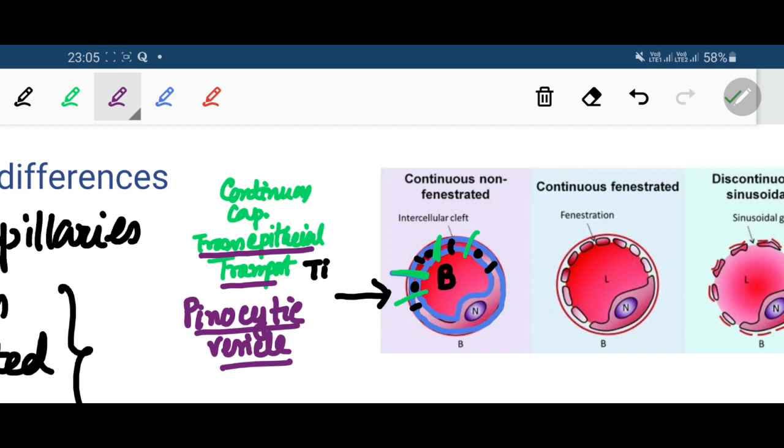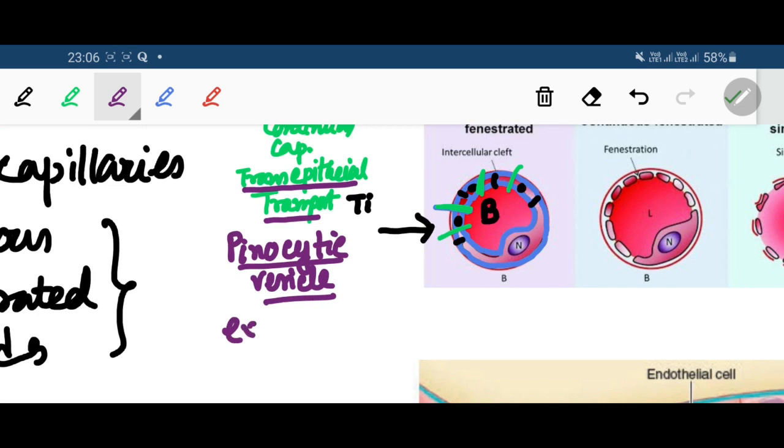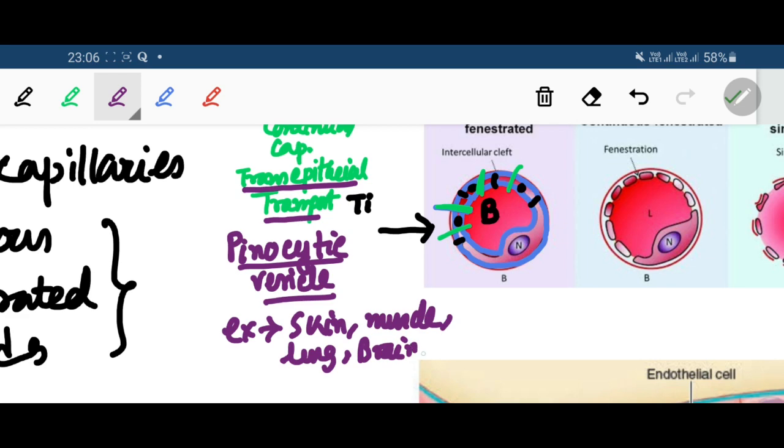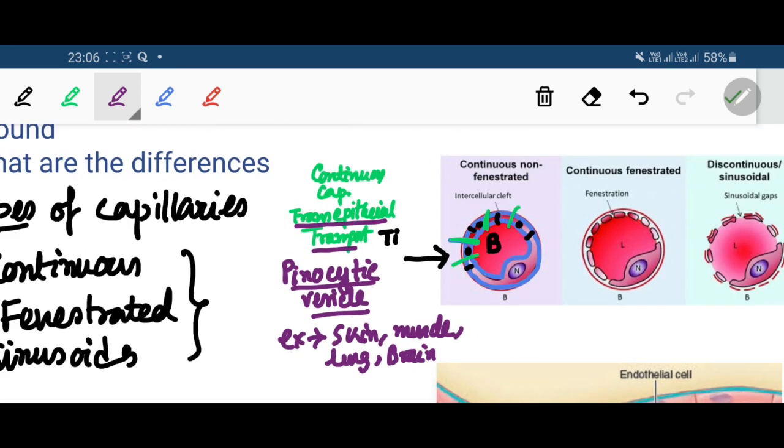Continuous capillaries are seen in the skin, muscle, lung and brain. So where are they seen? Example: skin, muscle, lung, brain. We get to see the continuous capillaries.